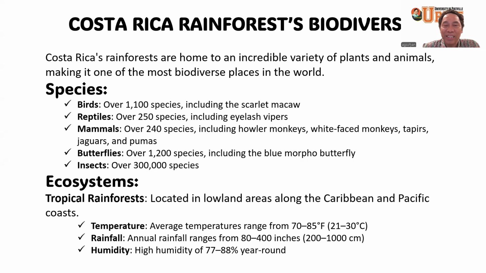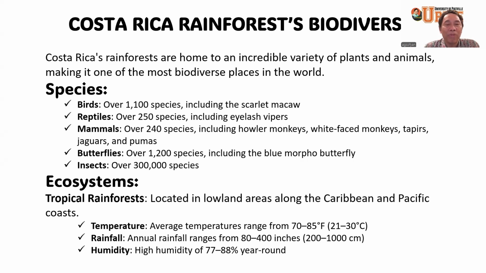White-faced monkey, so capuchin, for example. There are different types of monkeys in this one. You might also see maybe tapirs, a type of mammal, maybe as big as a pig, and then jaguar. You might not be able to see this animal because they are usually hiding from us. And pumas are the same. They are the same carnivore type of mammal.